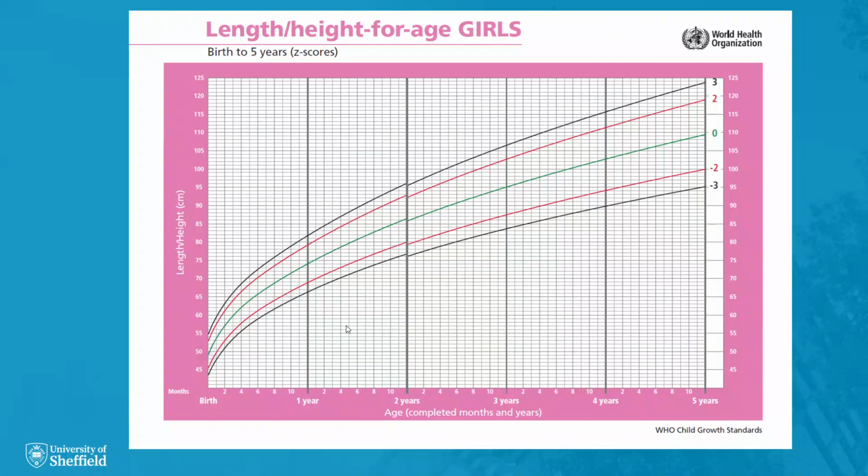We can see that the median girl is 49 centimeters long at birth, then 74 centimeters on her first birthday, and 86 centimeters on her second birthday. By her third birthday, she's being measured in height rather than length, and found to be 95 centimeters tall, growing to 103 centimeters at age 4 and 109 centimeters at age 5.